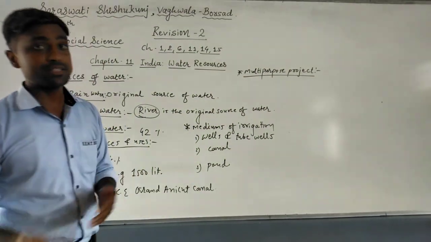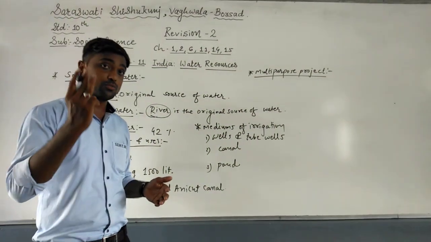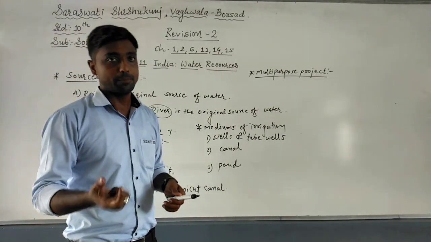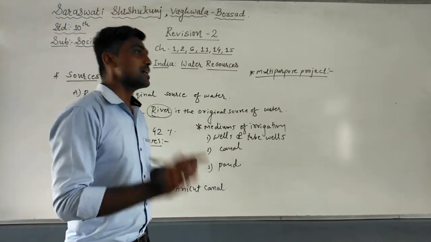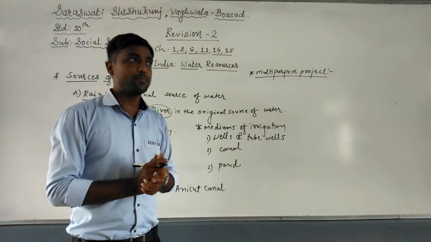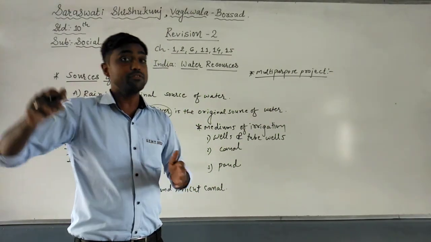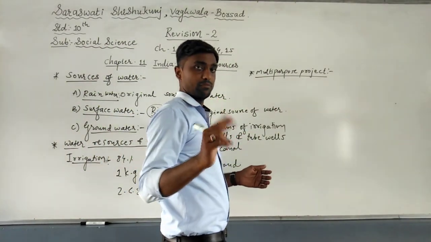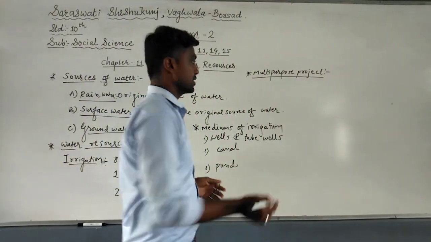Now our next question is of 3 marks. It is most important, and it is already provided to you in the form of a PDF. The question is: which are the multi-purpose projects, on which river, and the beneficiary states? I will write only 1 or 2 examples here, because you will have the worksheet also.